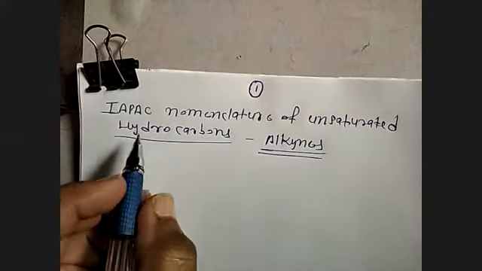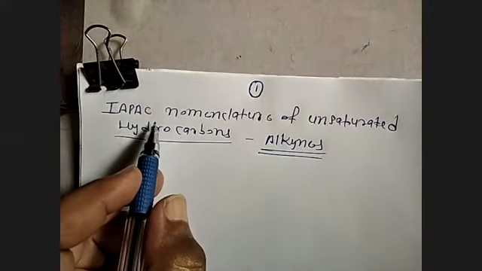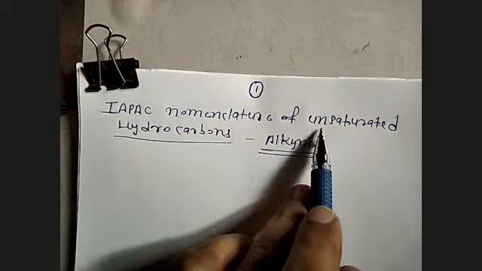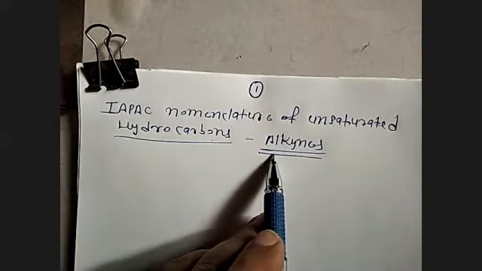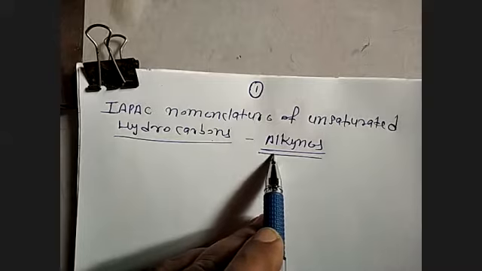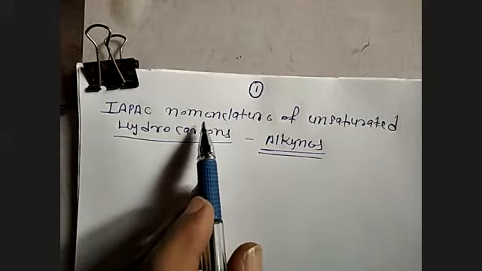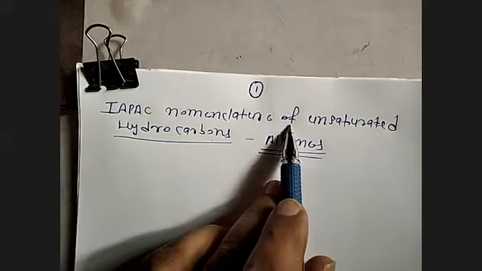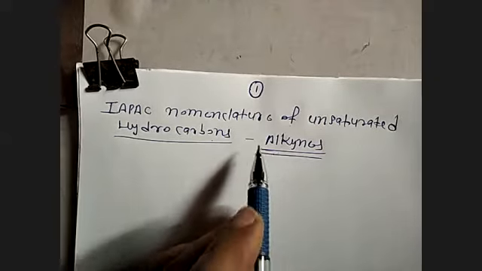Okay, today we'll be doing the IUPAC nomenclature of unsaturated hydrocarbons, that is alkynes. Okay, now IUPAC nomenclature of unsaturated hydrocarbon alkynes will start.